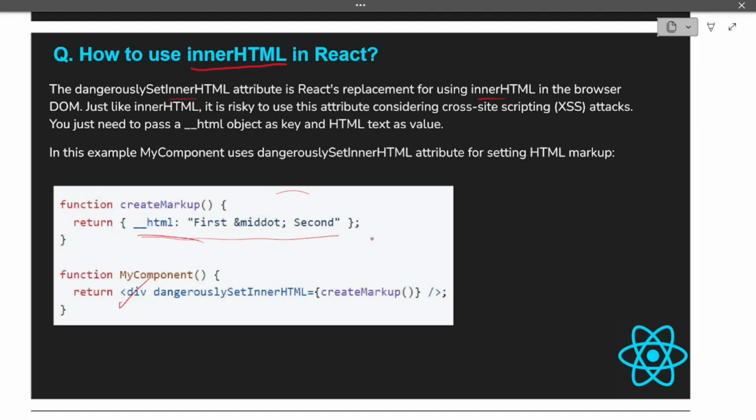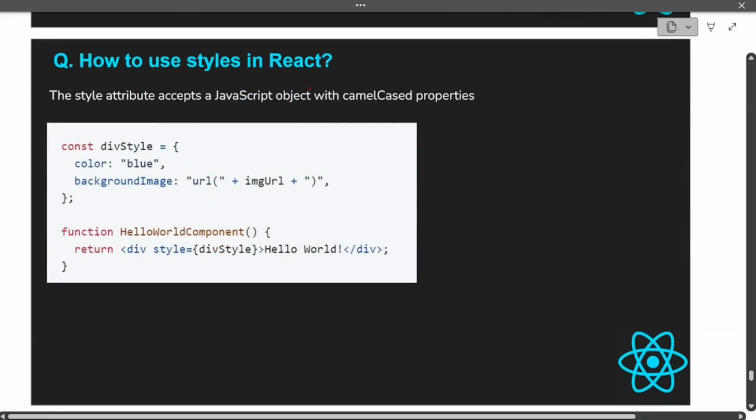But always remember that you can do this in React, but it is not a good practice, because your code gets risky and it is prone to cross-site scripting attacks. Okay, so let's move on to the next question. Basically you just have to remember that in React, the replacement for innerHTML is dangerouslySetInnerHTML, and while passing the code, you have to write it using __html and then colon and then your code. So moving on to the next question, which is how to use styles in React.js.